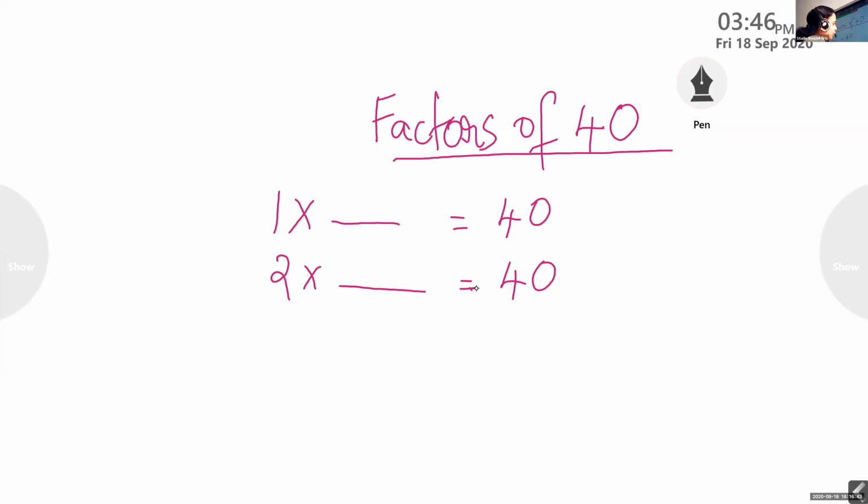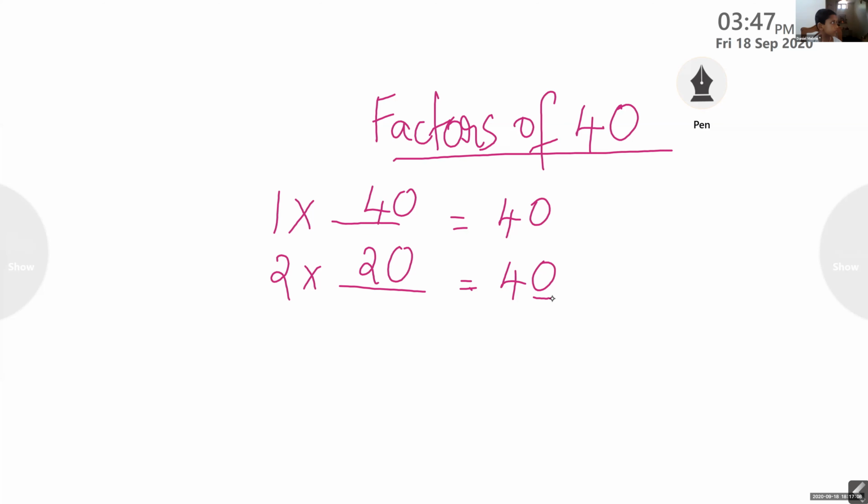Yes, Daniel, you want to say something? Ma'am, 2 into 20 is equal to 40. 1 into 40 is equal to 40, 40 itself. You can use the divisibility rule that the last digit is 0, that is an even number. So there will be a multiple which, multiplied by 2, will give the product.